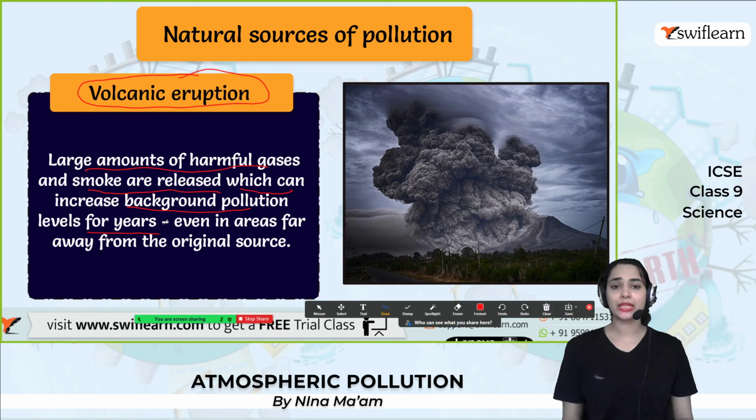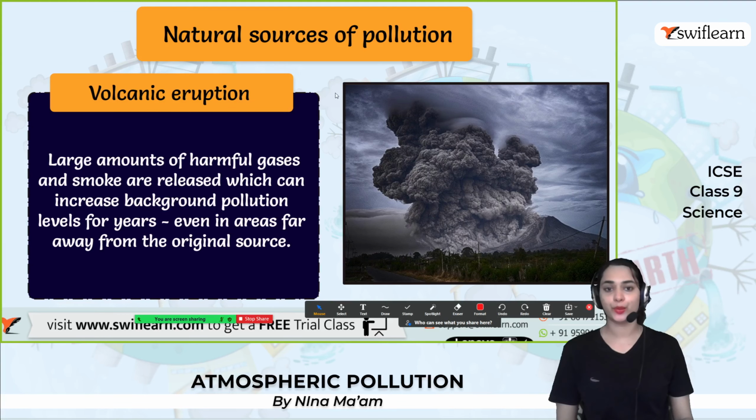Because of those, people are still suffering, because the gases and unwanted smoke produced by volcanic eruptions stay within the air for so many years, even in areas far away from the original source. So, it's a worst-case scenario.